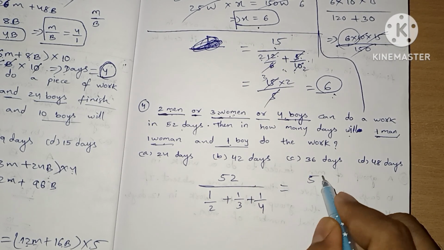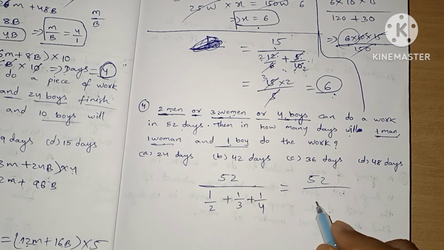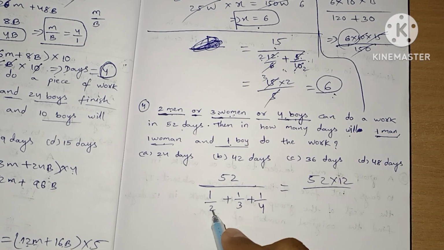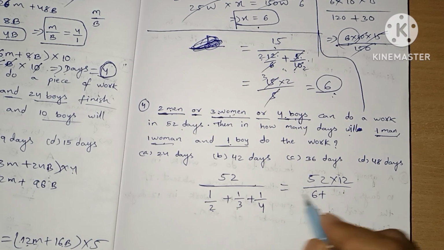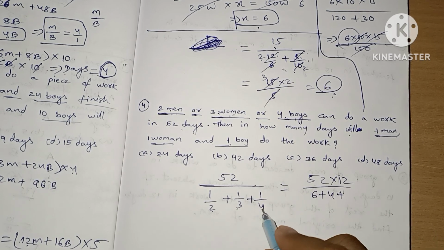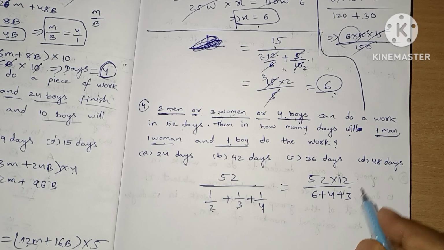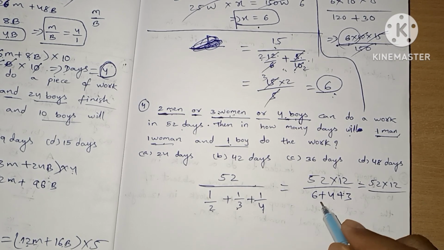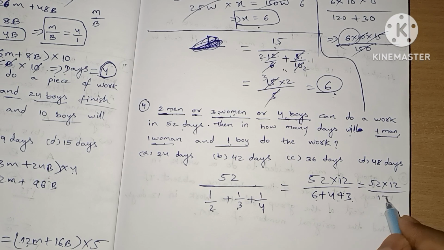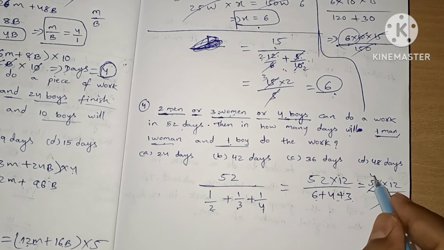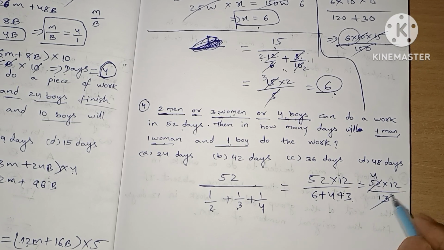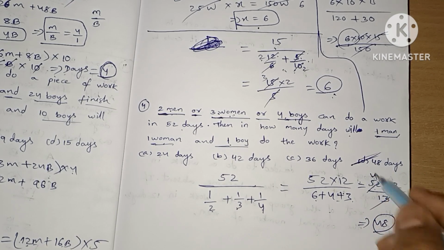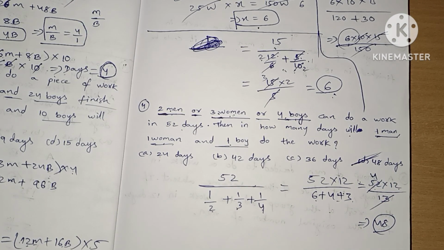Let's see, 52, LCM of all these 3 is 12. That 12 comes in the numerator. 2 6 times, 3 4 times plus 4 3 times. So we have 52 into 12 divided by 10 plus 3, 13. 13 4 times will be 52. 4 12 times will be 48. So the answer will be 48 days. Option D is our answer. Okay.